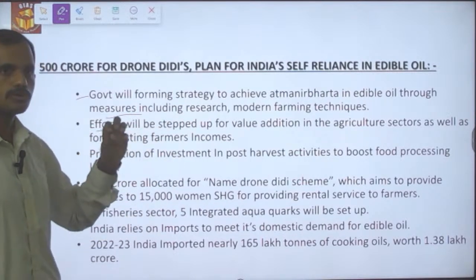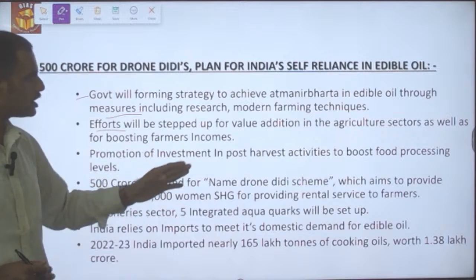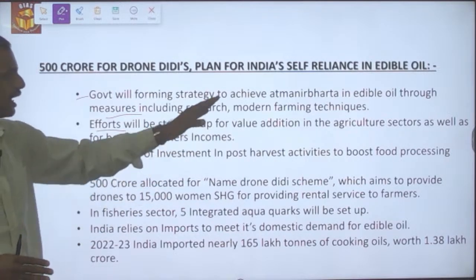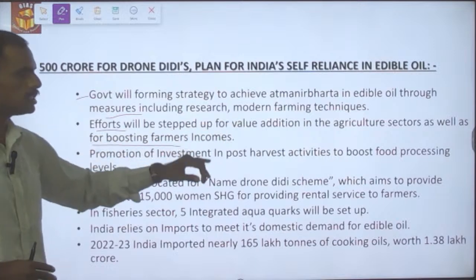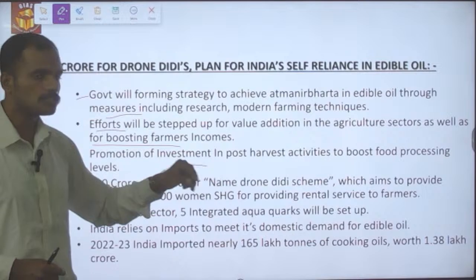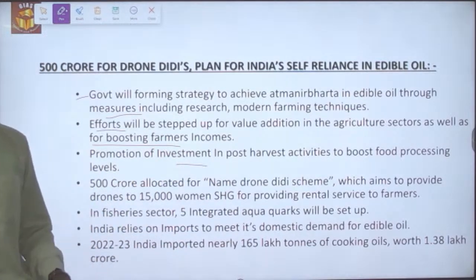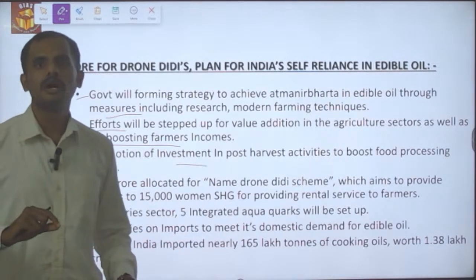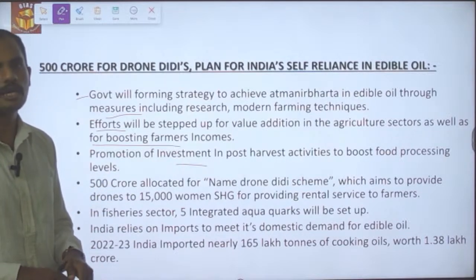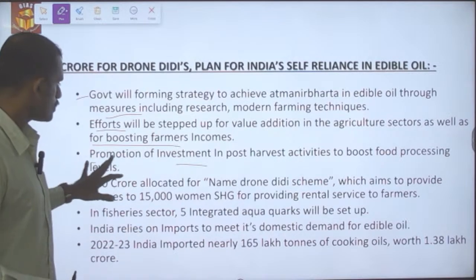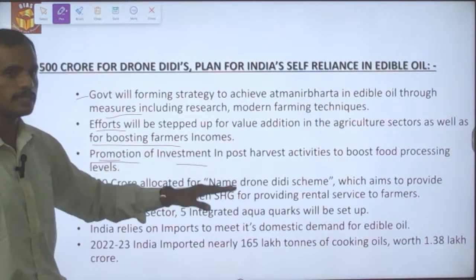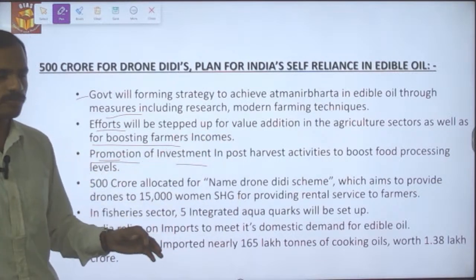And the efforts will also be stepped up for value addition in the agriculture sector and also for boosting the farmers' income. And the promotion of investment will also be made in the post-harvest activities, where major wastages as well as a lack of infrastructure have been happening. So the promotion of investment in the post-harvest activities is going to get boosted in the next financial year.